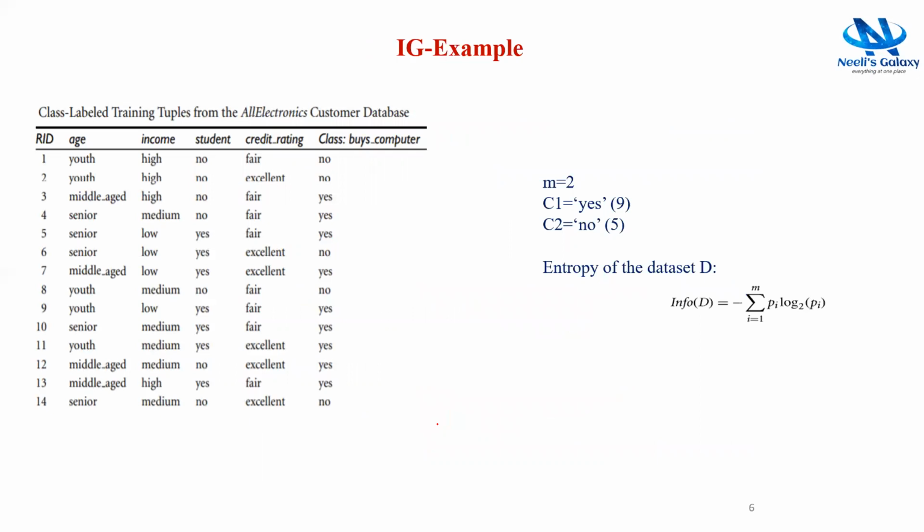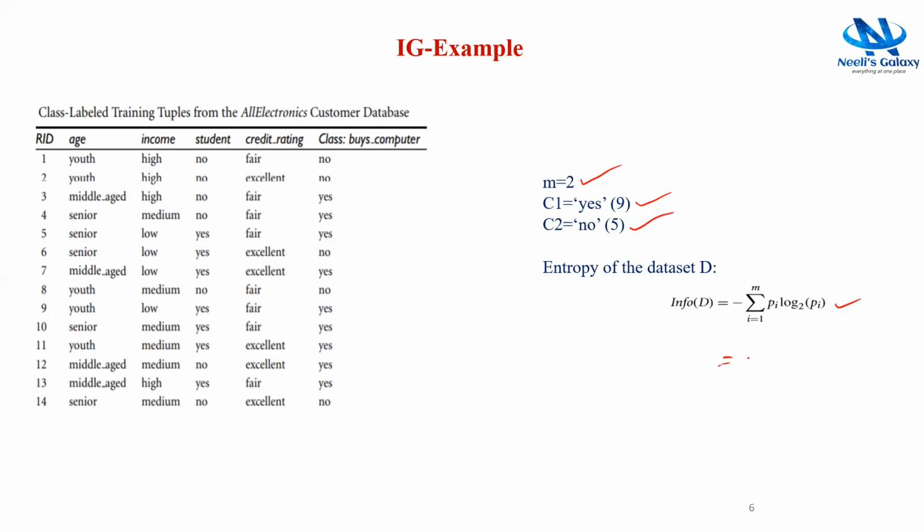Let us consider an example of class labeled training tuples from the AllElectronics customer database. As shown in the table, the total number of classes is 2. The total number of tuples under the yes class is 9, indicated by C1, and the total number of tuples under the no class is 5, which is indicated with C2. The entropy of the dataset is given here. The formula is given here for the entire dataset. So let us solve this first.